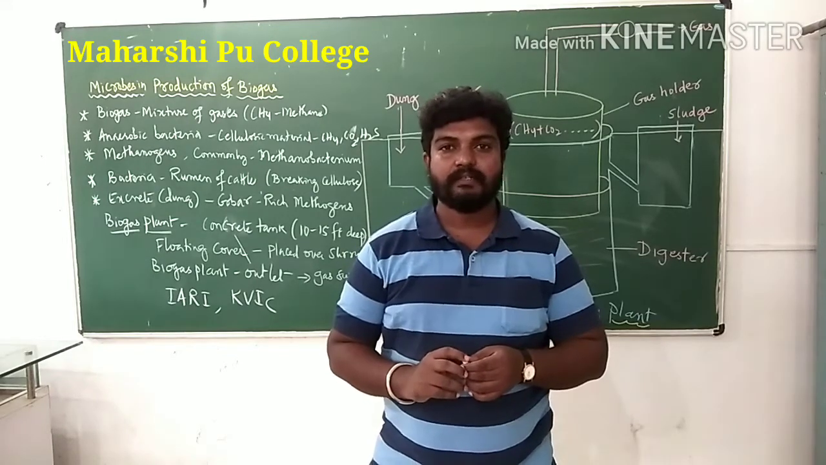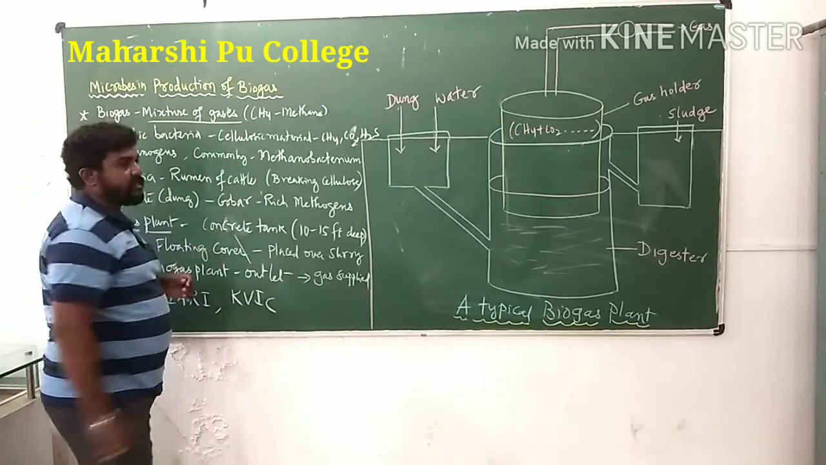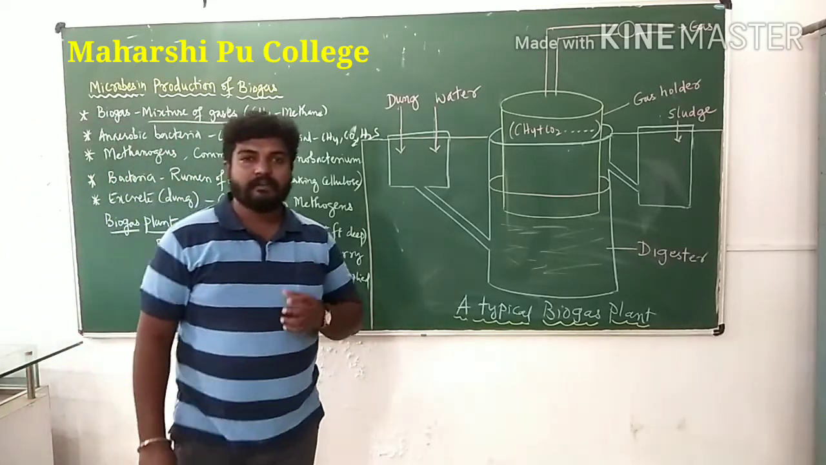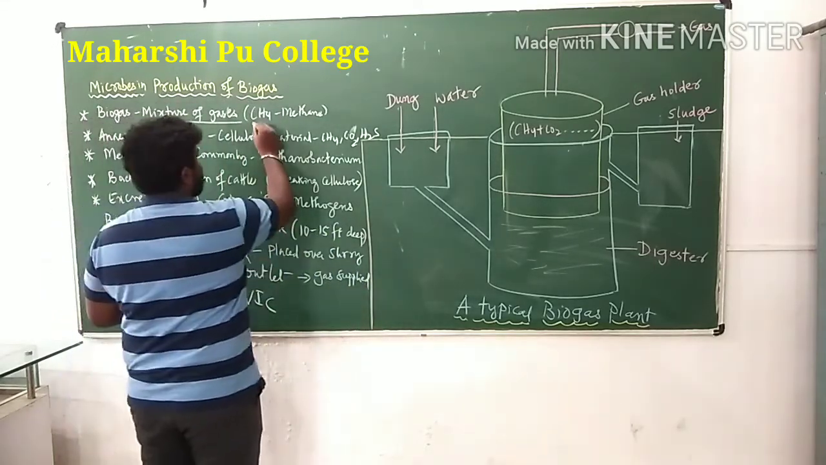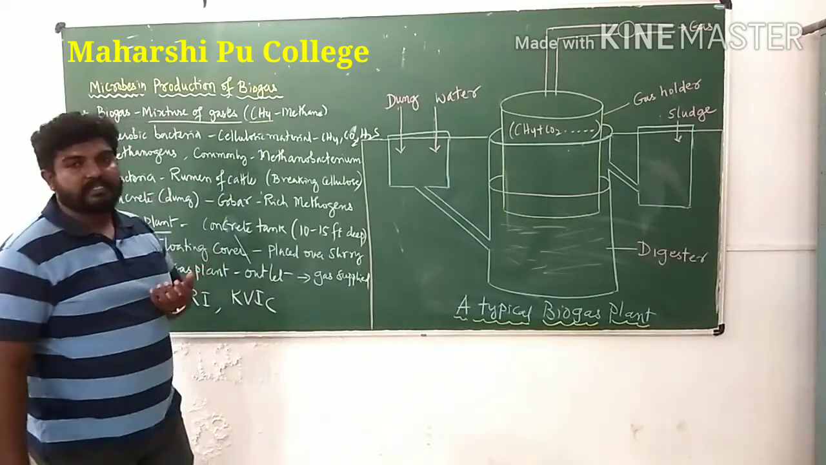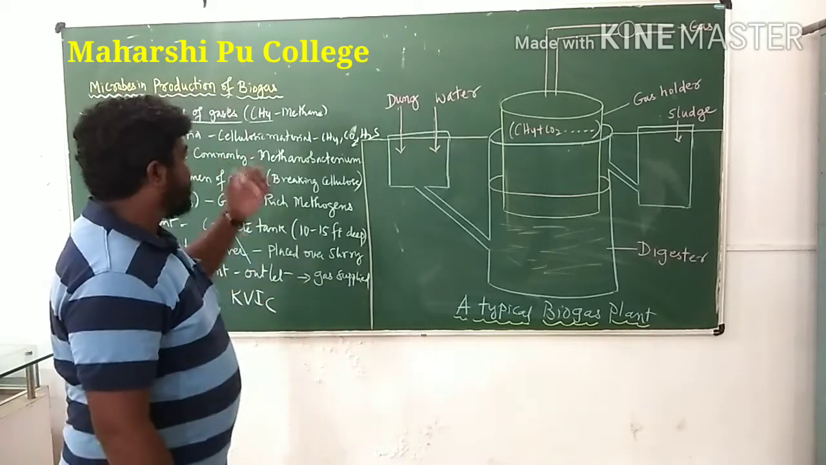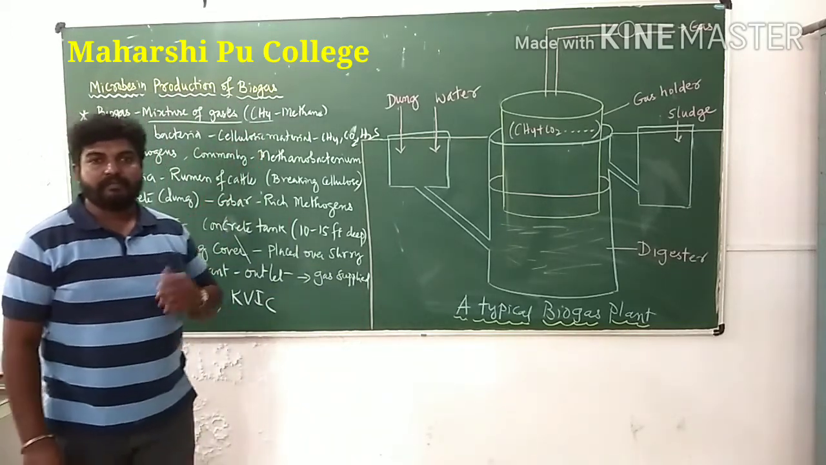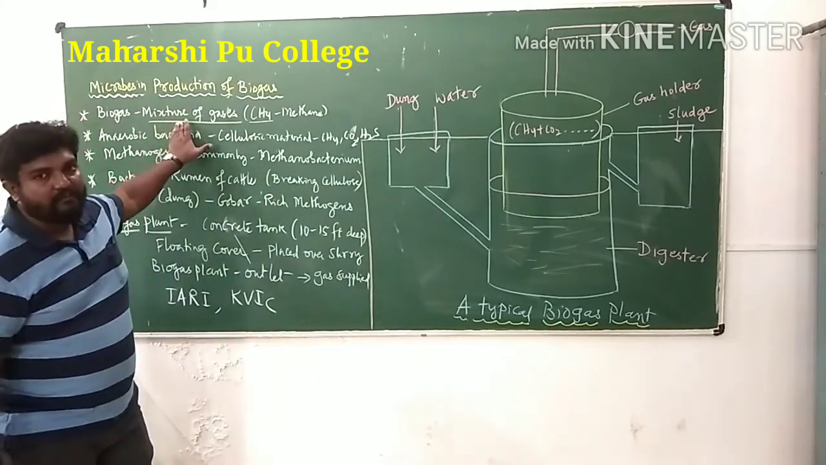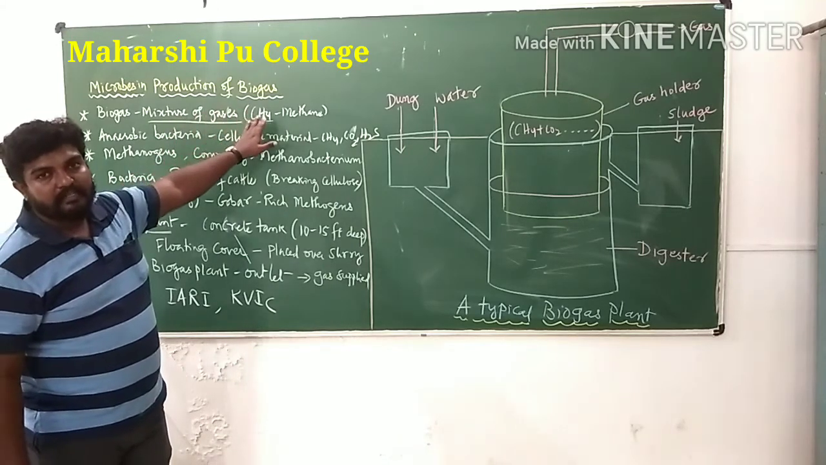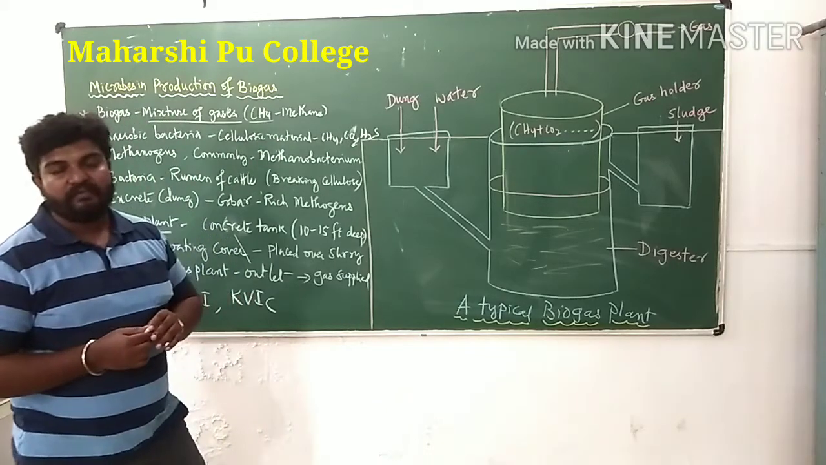So what is biogas? Biogas is a mixture of gases, and the predominant gas present is methane, that is CH4. This gas is used as a fuel for cooking and for lighting. So that is biogas. Biogas is a mixture of gases, predominantly methane, and it is used as a fuel.